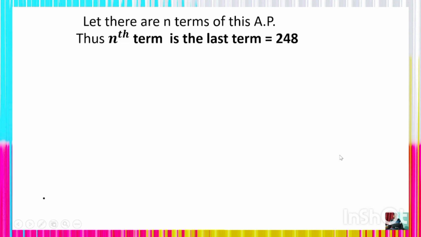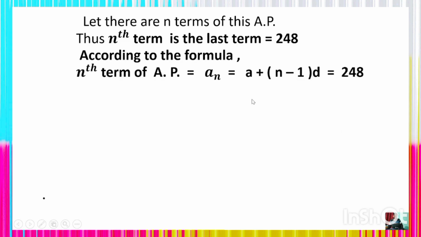Okay, let there be n terms of this AP. How many terms are there? n terms. Thus the nth term is the last term of the AP, which is 248. Using the formula, the nth term of the AP, an, is equal to a plus (n minus 1) into d, which is equal to 248, right? So you get 12 plus (n minus 1) into 4, which is 248, after using the values of a and d.